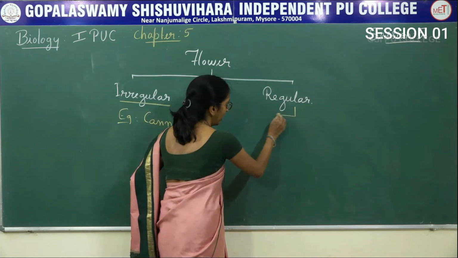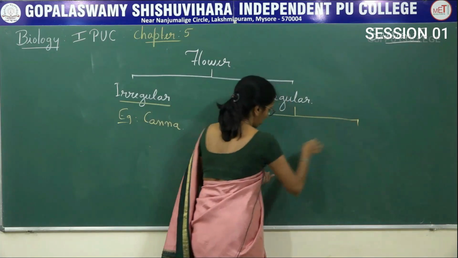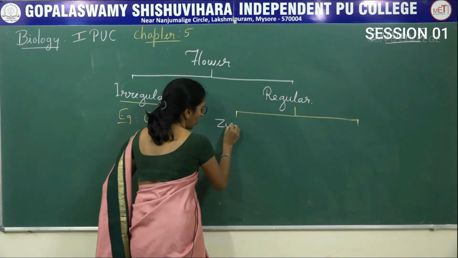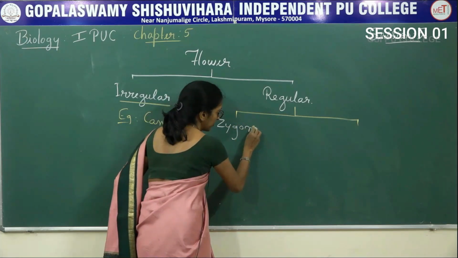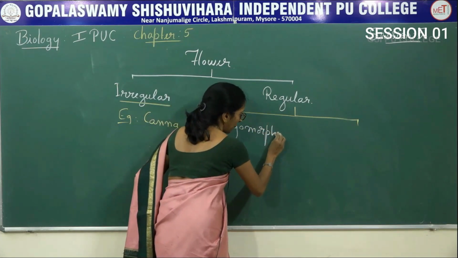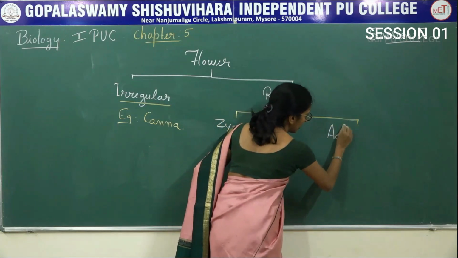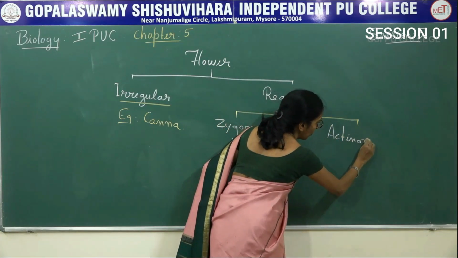Regular means the flower can be cut into two equal parts. So here again there are two types. The first one is zygomorphic, the second one is actinomorphic.